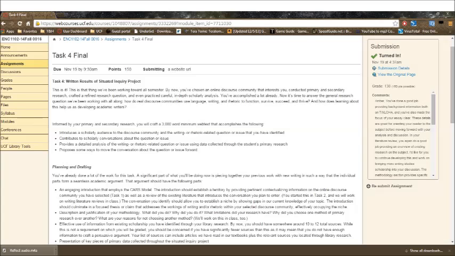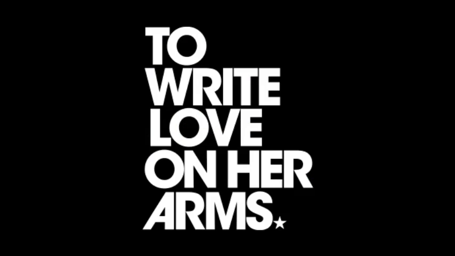Success in meeting this goal can be found in my Task 4 assignment. Task 4 required me to analyze how a chosen discourse community of my own liking uses writing and rhetoric to reach that community's objectives. The community I chose for my Task 4 assignment was called To Write Love on Her Arms. They aim to spread mental health awareness and provide support for people struggling with depression, anxiety, and other mental health issues. I used 3 visual aids, or modes of communication, to help enhance my Task 4 analysis.